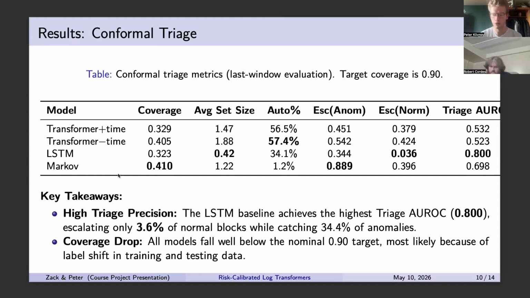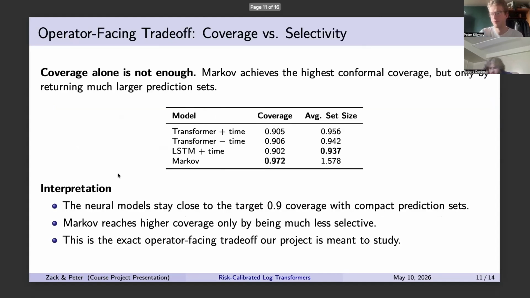But another notable thing is that the LSTM model seems to have the wanted property of not escalating on normal logs. We see that it only escalates on 3% of normal logs, but still escalates on 35% of anomalous logs, which we will investigate further later.